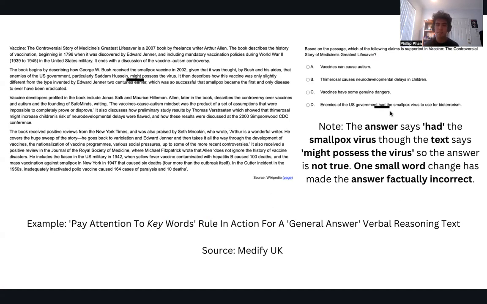See how one word has changed the entire meaning? It goes from, he had like a 60% chance or something like that, to this wrong idea that he had 100%. So this means that D is now suddenly wrong, okay? And I re-emphasize that point right here. The answer says he had the smallpox virus, but the text says might possess the virus. So the answer is not true because we cannot confirm that. It was only a might. Just one small word change has made the answer factually incorrect, which is so important. That one word change has caused people to get the question wrong. I have done this text and I did see on the actual platform that people got it wrong because of this situation. Okay, so be very careful.